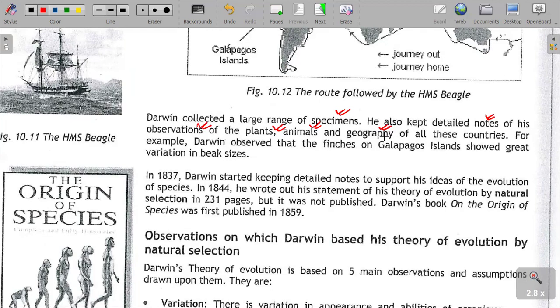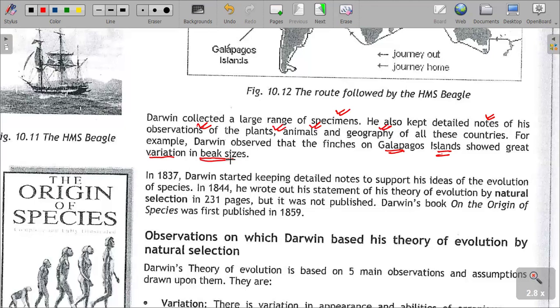For example, Darwin observed the finches of the Galapagos Island. I'm sure that is one of the key examples we refer to when we look at Darwin's theory. The Galapagos finches showed great variation in their beaks. The beaks, the mouths, were quite varied.